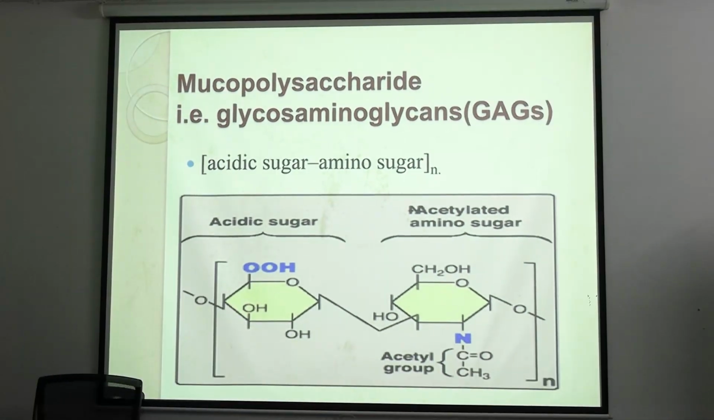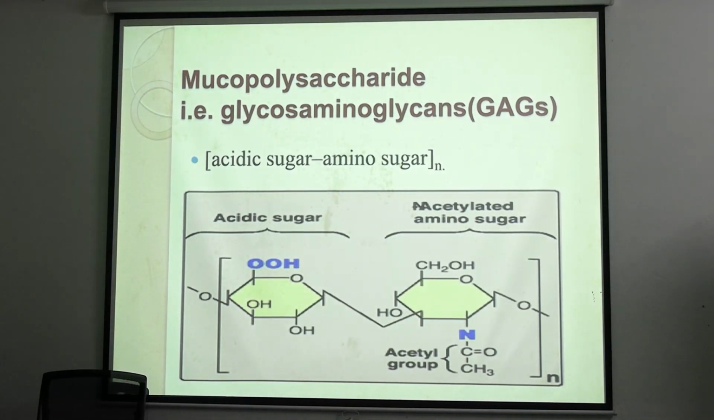Now coming to animal heteropolysaccharides, that is mucopolysaccharides or glycosaminoglycans. From the name glycosaminoglycans, we can say it is made up of one glycosamine or glucosamine and one glycan part. Glycan part means the glucose part of a glycosidic bond. So here we can see a glycosidic bond, C1 bond with another molecule. So it is glucosamine, okay, amino sugar, and here it is acidic sugar.